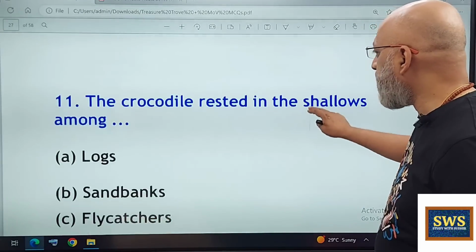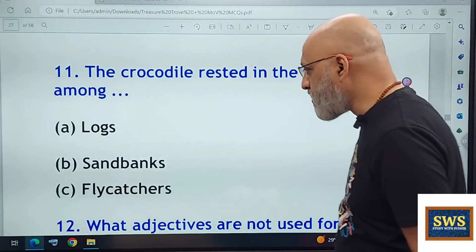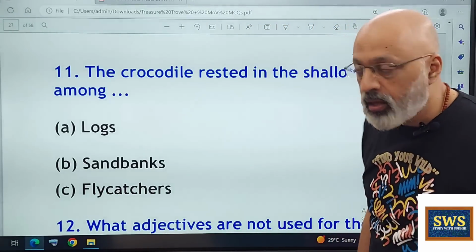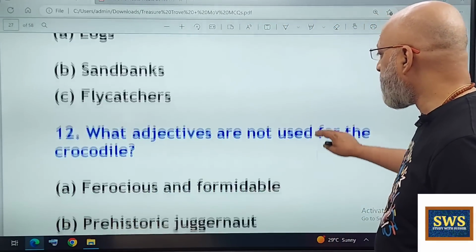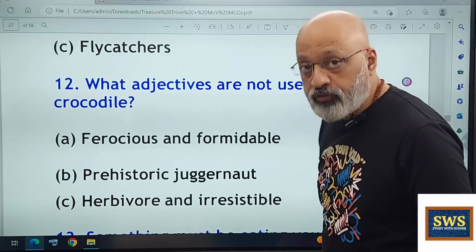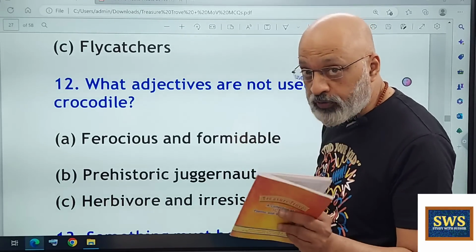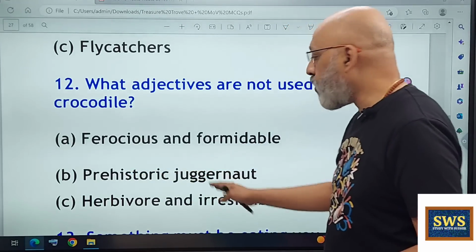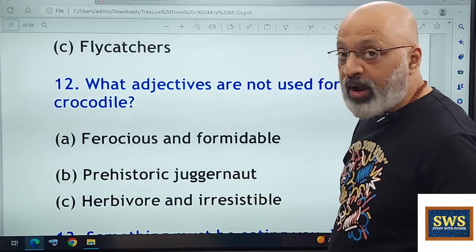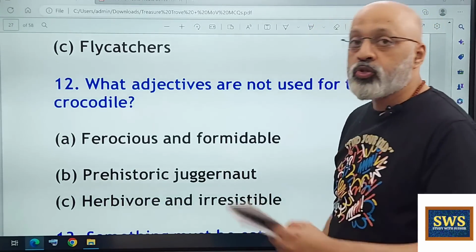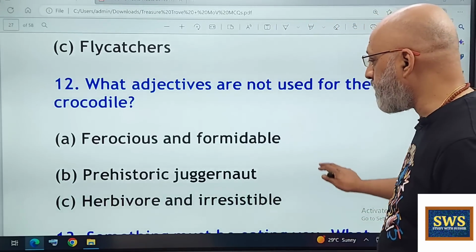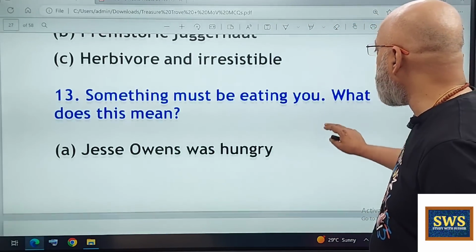The crocodile rested in the shallows among logs, sandbanks, or flycatchers. The correct option is A, logs. What adjectives are not used for the crocodile? Ferocious and formidable, first page of the Blue Beach chapter. Prehistoric juggernaut, herbivore and irresistible. The only adjective which has not been used for the crocodile is herbivore, right? So option C.